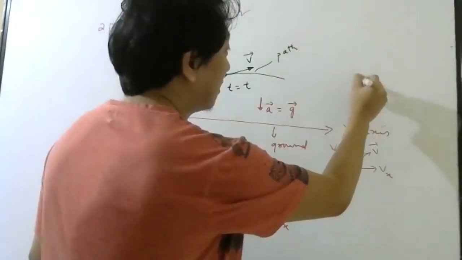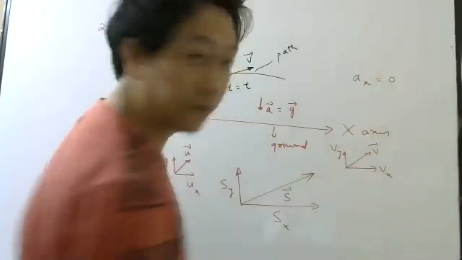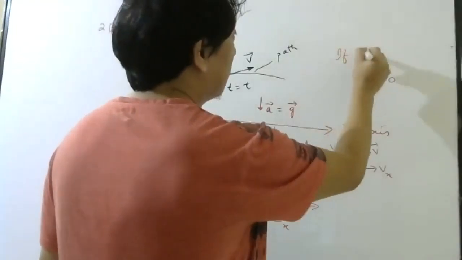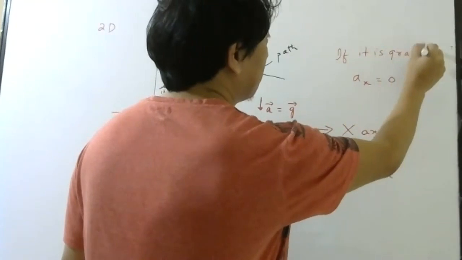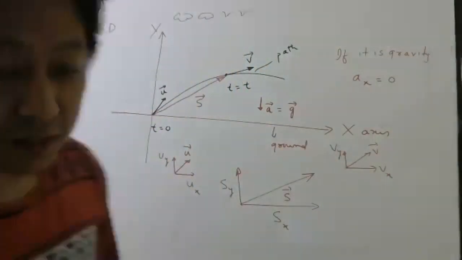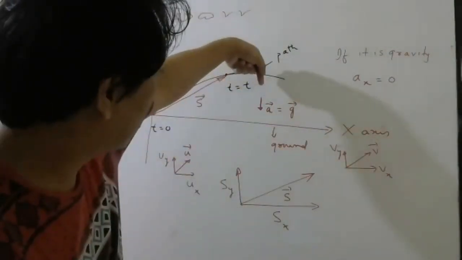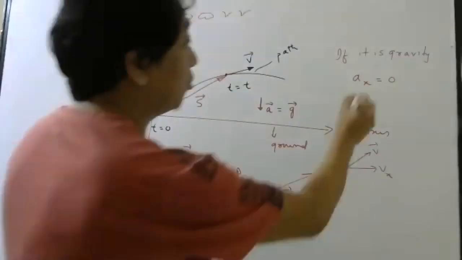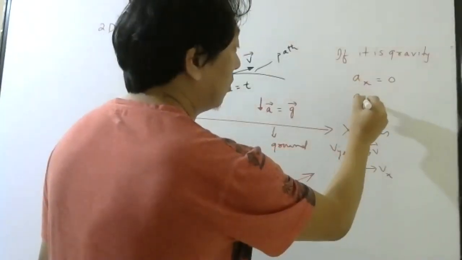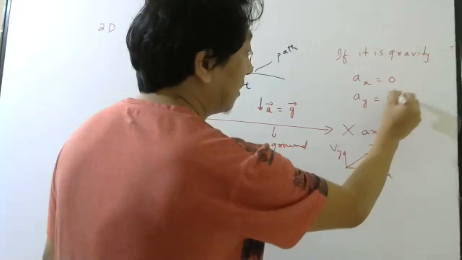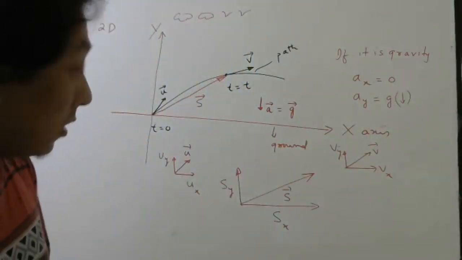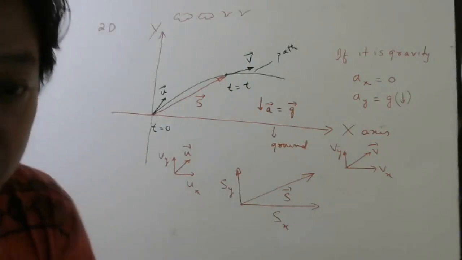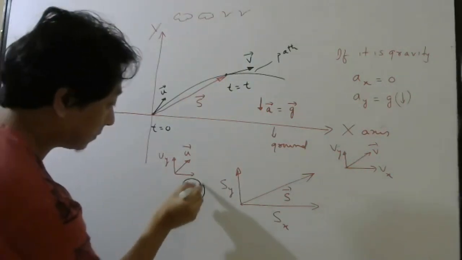So the acceleration along the x-axis will be 0 if it is gravity, and the y component will be g. But in what direction? Down.